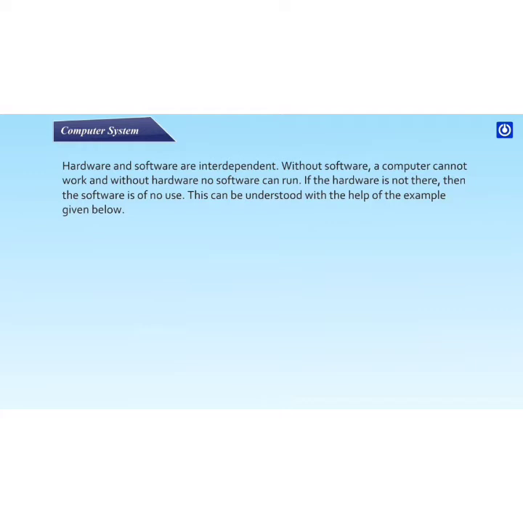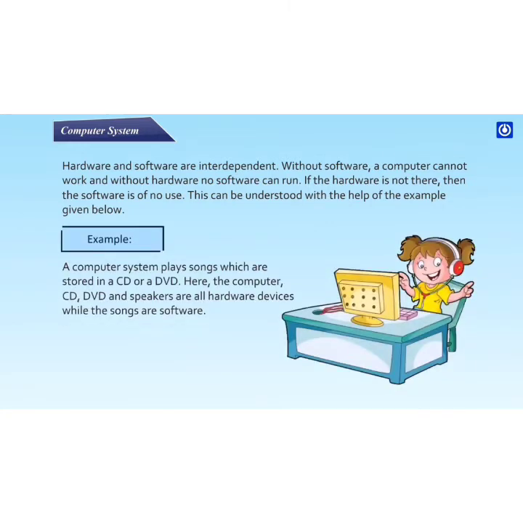This can be understood with the help of the example given below. A computer system plays songs which are stored in a CD or a DVD. Here, the computer, CD, DVD, and speakers are all hardware devices, while the songs are software.